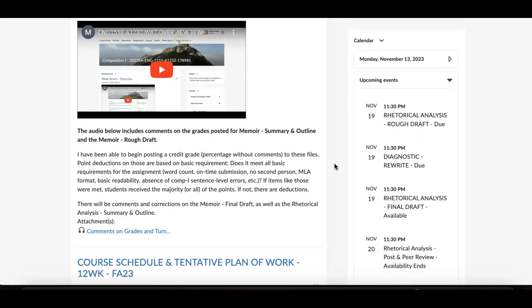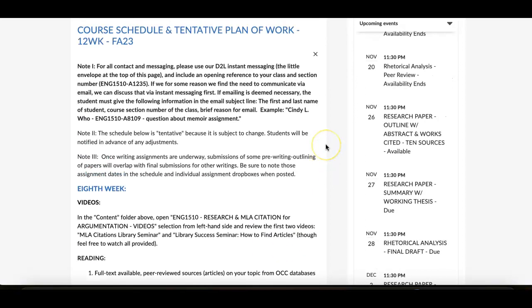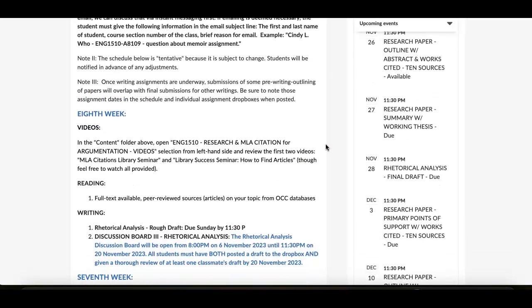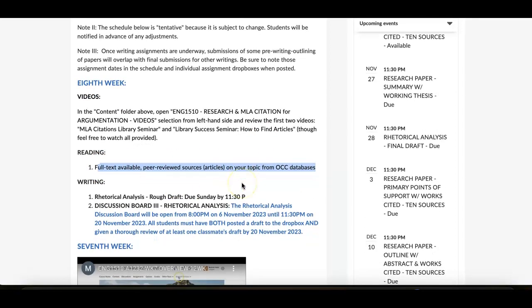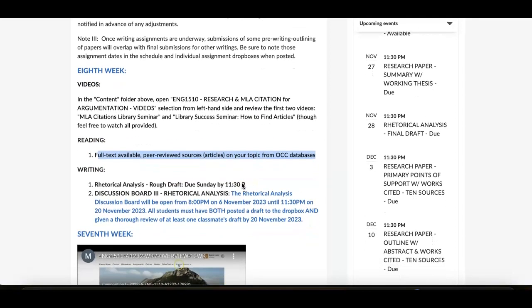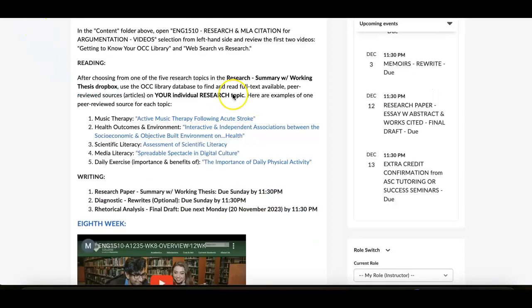Okay. Other than that, guys, this week, as I said, these assignments, the diagnostic rewrite, I'm going to post here under reading, full text available peer-reviewed sources. I'm going to put one example for every one of the topics. It'll look just like this, and it'll be this same list. This is just from a class that's 1 week ahead of you guys. So if you're going through and let's say you pick music therapy as your topic, you would go into the database and put in music therapy and you find peer-reviewed articles.